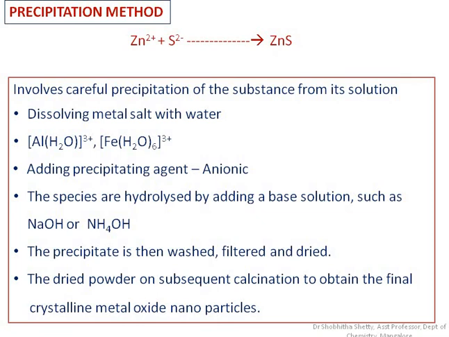But in this case we cannot control the size of the nanoparticles formed, and there is a possibility of aggregation of the nanoparticles because of the uncontrollable precipitation process.